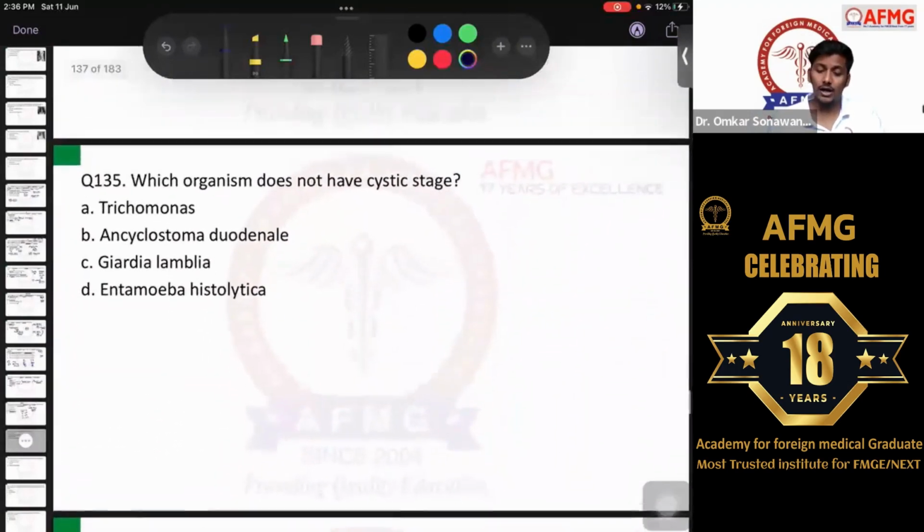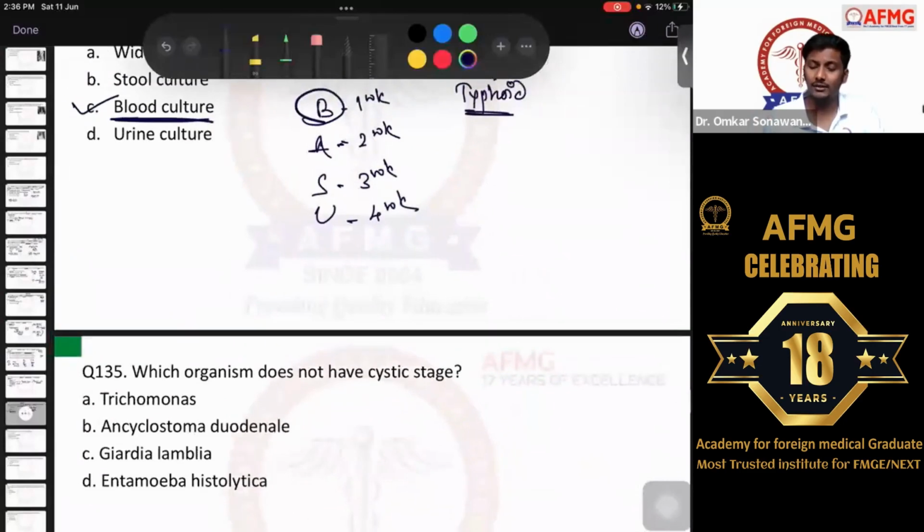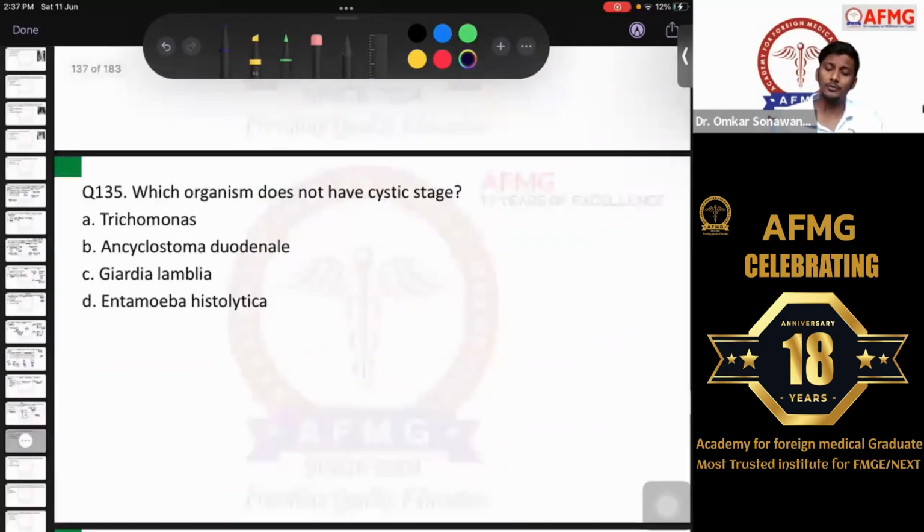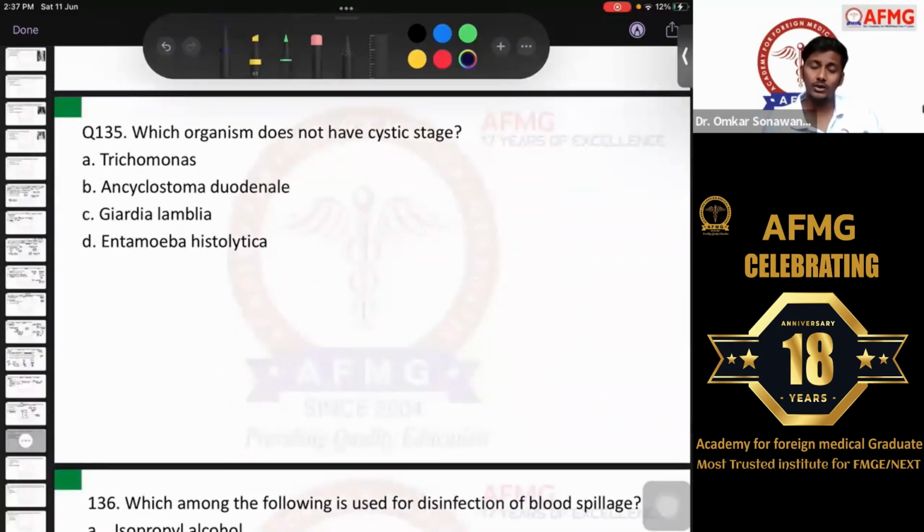Moving further, guys, in typhoid, as we have discussed already, the treatment of choice is usually drugs like Cefixime. Antibiotics will be given, Cefixime. Third or fourth generation cephalosporins are usually used nowadays. Next question was question number 135.